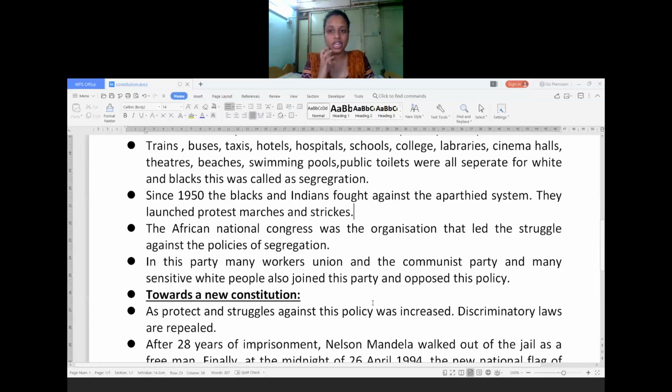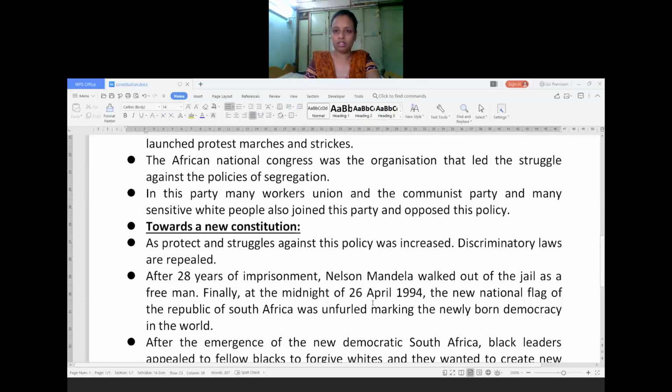That kind of educated people were there. They were thinking very broadly about the future and everything else, not in a narrow way. So some people were against this policy, and they joined the ANC to fight against the apartheid system as well as the segregation system present in South Africa.